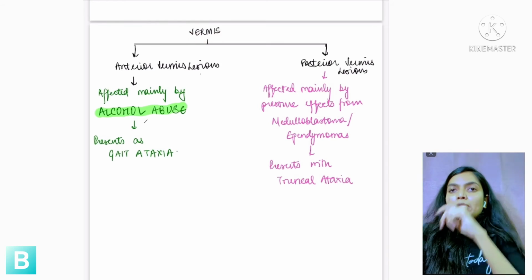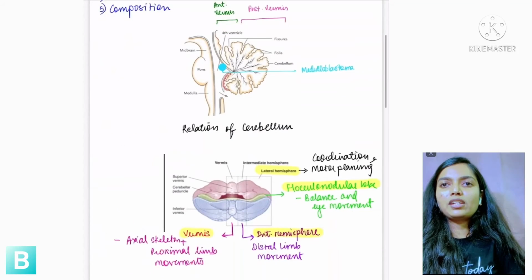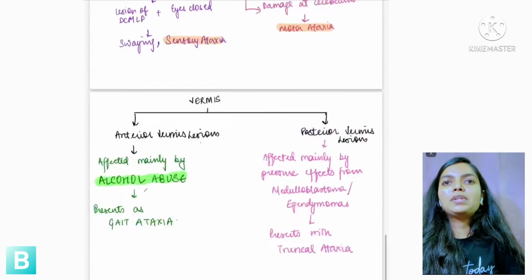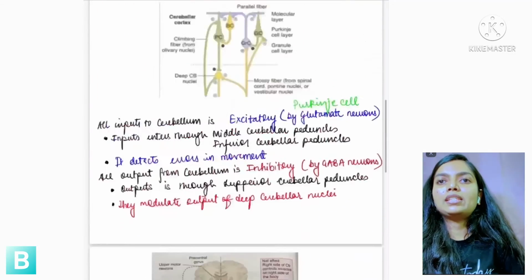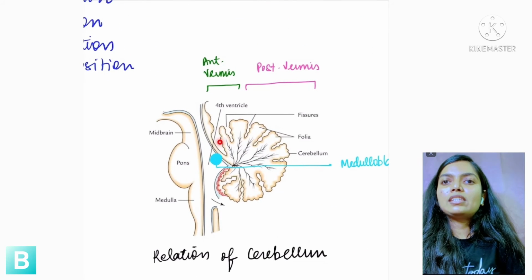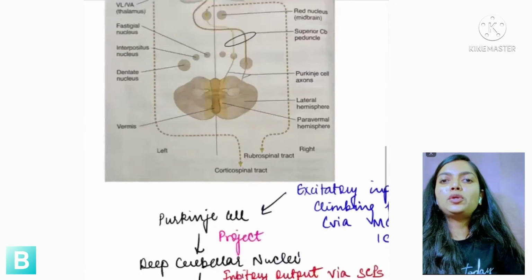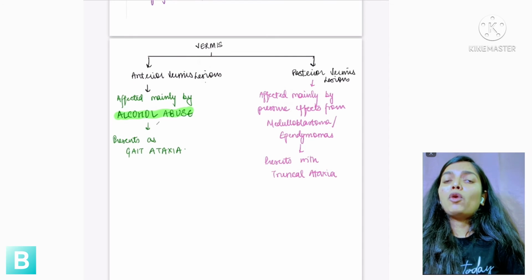So vermis, I told you, is the central most portion of the cerebellum. Let's go and revise what is vermis. See, this is the central most part of the cerebellum, that is vermis. Now the vermis is divided into two parts, anterior vermis and posterior vermis. Okay, so let's go and see here. See this, this is the cerebellum. This is the anterior vermis and this is the posterior vermis. Now why is it important to divide the vermis into two parts? Because anterior vermis lesion is what is affected by alcohol abuse.